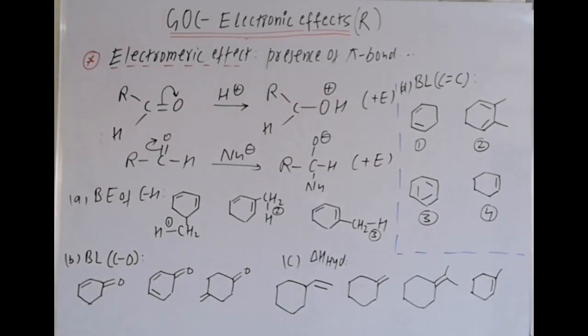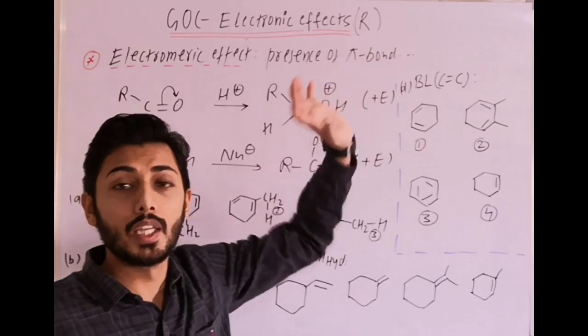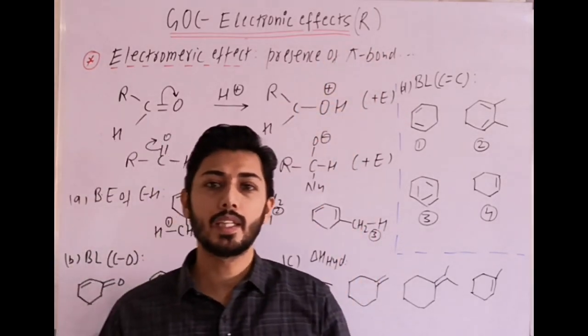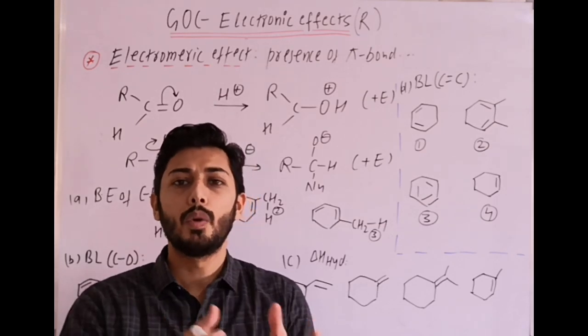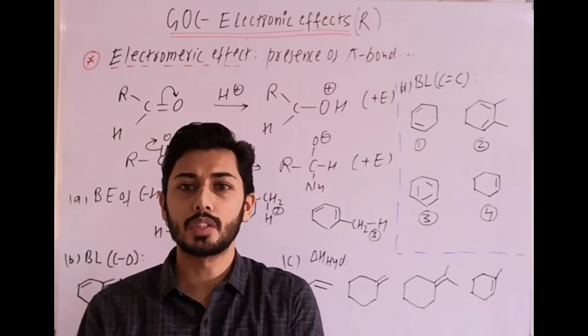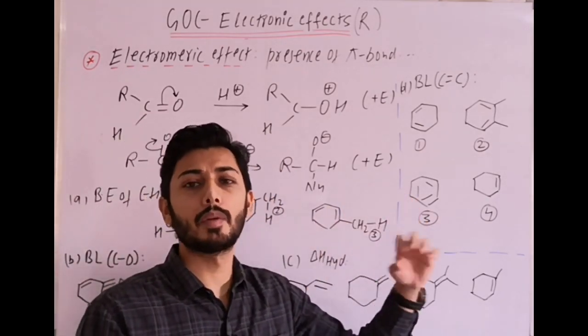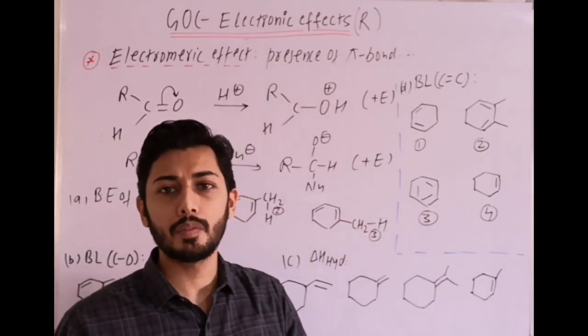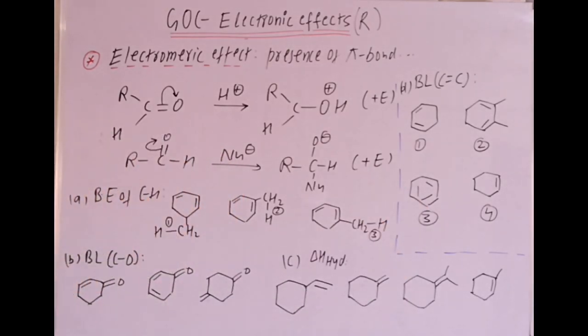Now next is the electromeric effect, which works in the presence of a double bond or triple bond. That's why we can say in the presence of pi bonds. It is a temporary effect. That means at the demand of the attacking reagent it occurs. When the reagent is removed it gets reversed. So it has very little use anywhere, but we should know that the electromeric effect is an example of a temporary effect. Now here this is C double bond O.